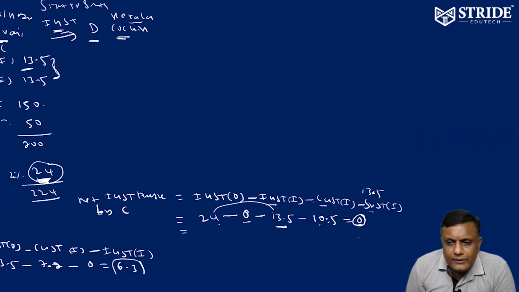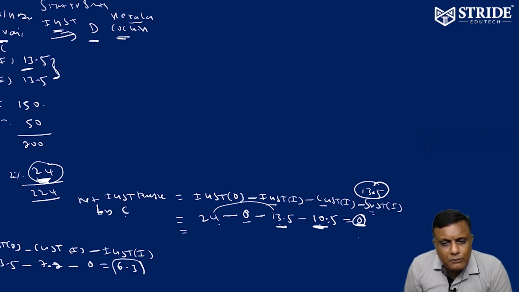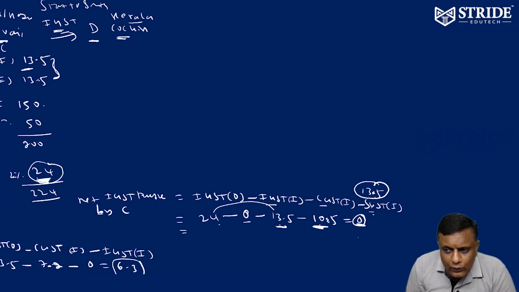Now see here in the transaction: IGST output 24, IGST input 0, CGST input 13.5, SGST input still 13.5. But we only need 10.5 to make it 0, which means IGST payable by C is 0. So 13.5 he already paid, and 10.5 only he is going to take out of 13.5.